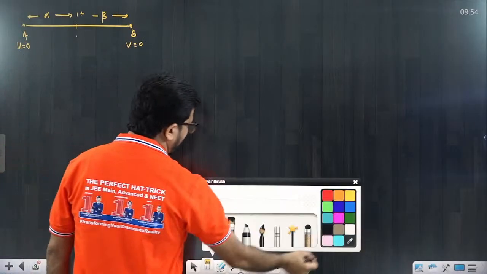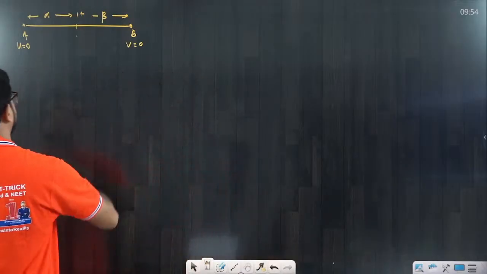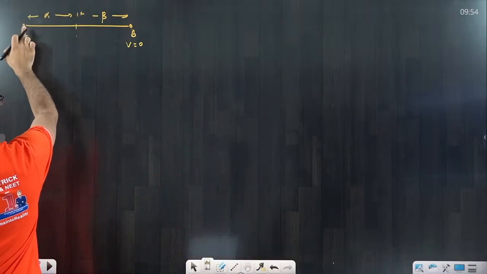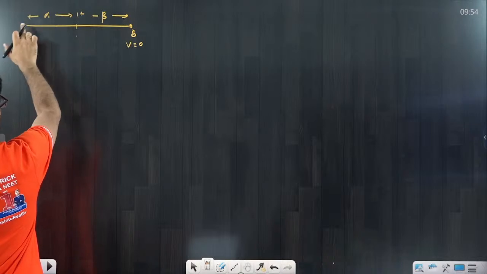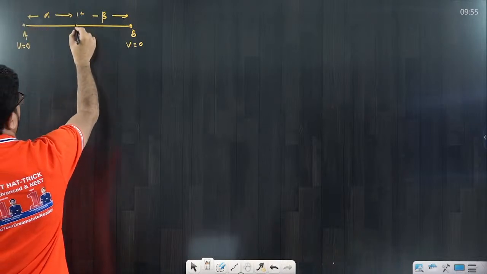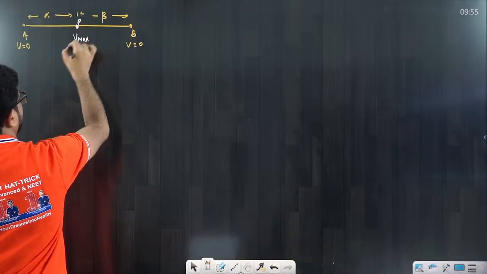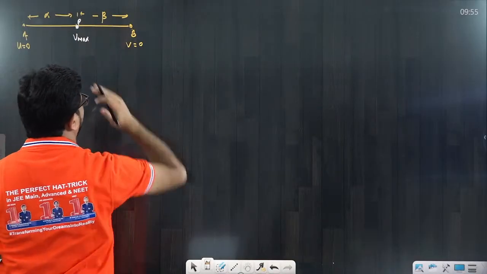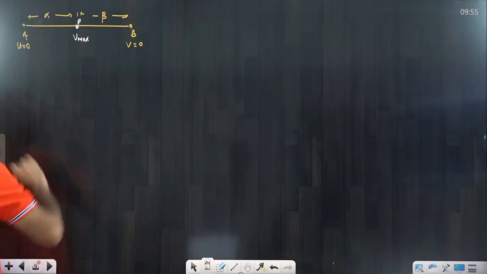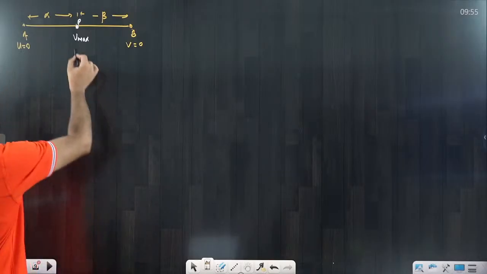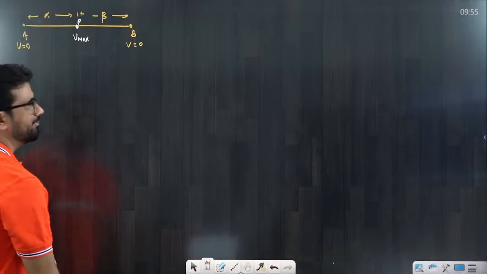Now you have to understand a few things very clearly. Because initial velocity is 0 and this is acceleration, definitely speed is increasing. When it reaches some point P, definitely it would be the maximum velocity, and again it starts decreasing and the final becomes 0. This is the maximum velocity that we have to calculate. So what is the maximum velocity? They are asking it, a very basic question.